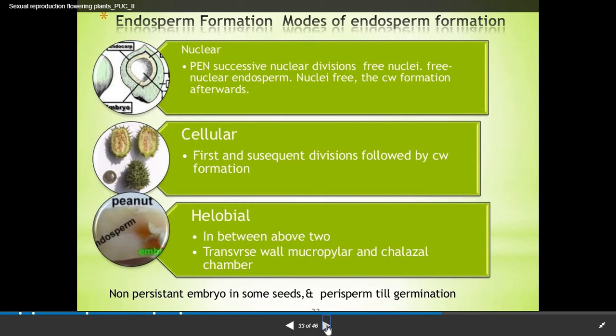In the coconut, the water part we see is considered nuclear endosperm, and the white portion we see in the coconut is the cellular endosperm. And helobial is found in peanut, where a transverse wall is there, with a micropylar and also a chalazal chamber in the helobial portion. So three types of endosperm formation are there: nuclear, cellular, and helobial.